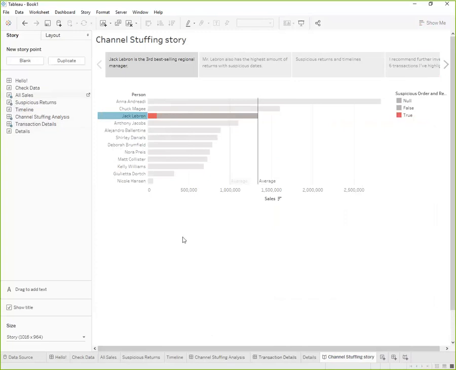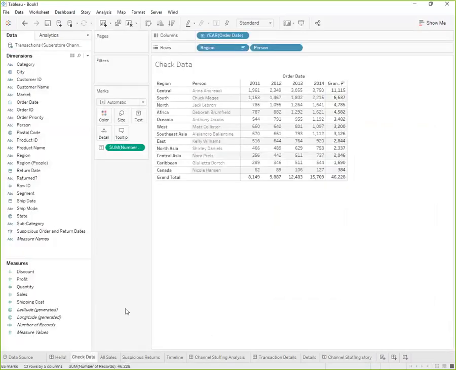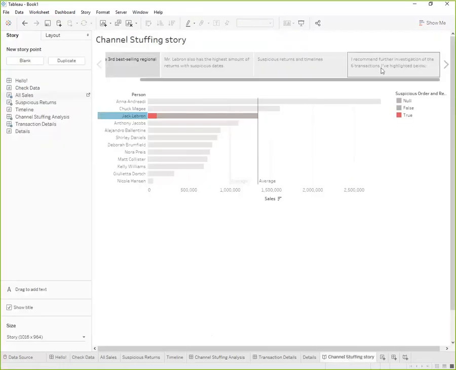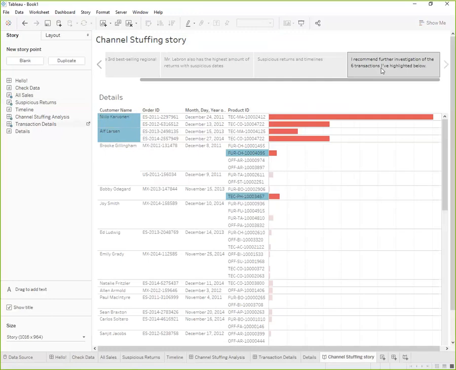And I'm really happy with what I've done in the past 20 or so minutes. So to wrap up, if you remember, we started with almost 50,000 rows of data. And that data is associated with 12 regional managers all around the world. In just 20 or so minutes, we explored our data, we spotted the riskiest elements, and then we identified a few really specific transactions for sales leadership to further investigate.